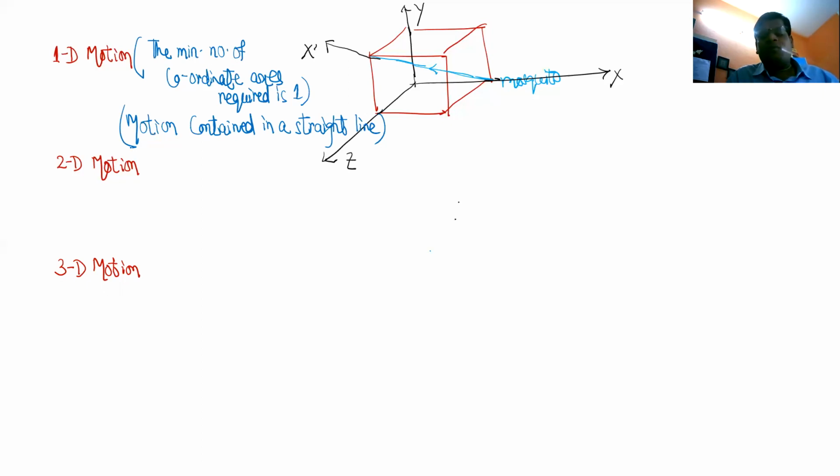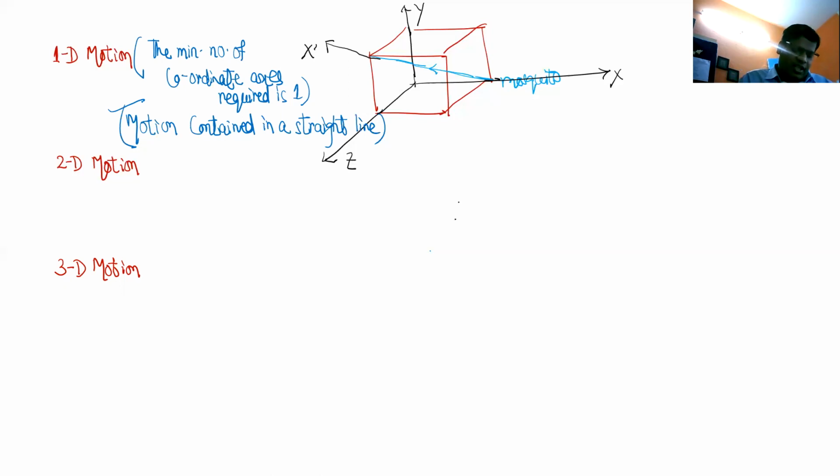So 1D motion means the minimum number required is 1. We don't need 2 or 3. If we are taking them, that is our problem. But it has to be classified as 1D motion only. So the simplest way is to look at it: is the motion contained in a line? Is the motion not going out of the line? Is it within a line? Then it is 1D motion.